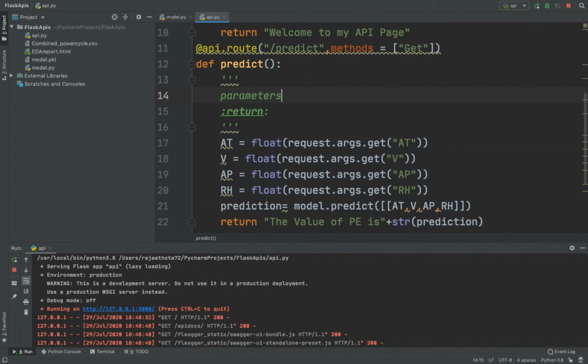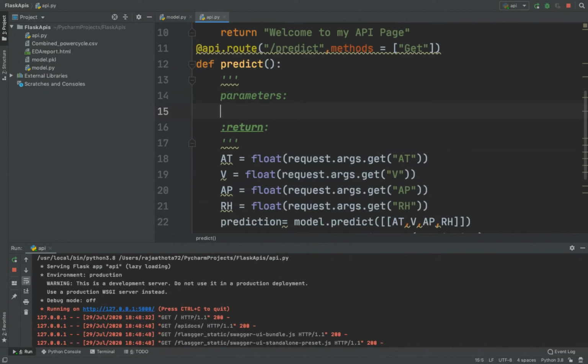Okay, here in these parameters, you need to mention what input we should give or what interface we want to create. So that I'm giving as parameters. Once you give parameters, you should give a tab space, and with the tab space, you write what is the name you want to enter first.